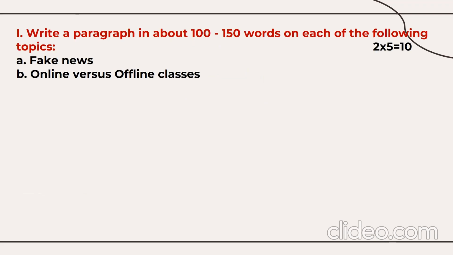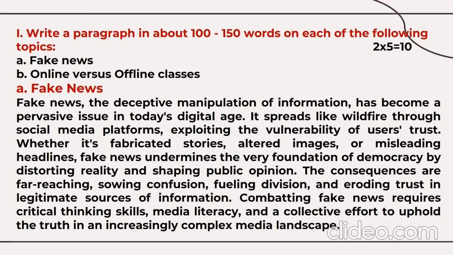The very first question: you need to write a paragraph on two topics. Each paragraph has a weightage of 5 marks, so 5 into 2, 10 marks. The topics will be given and you need to draft the paragraph. When drafting, keep in mind you need to write the title, the already given title, just copy it, and draft the paragraph in such a manner that there is coherence and connectivity among all the sentences, and preferably no grammatical error.